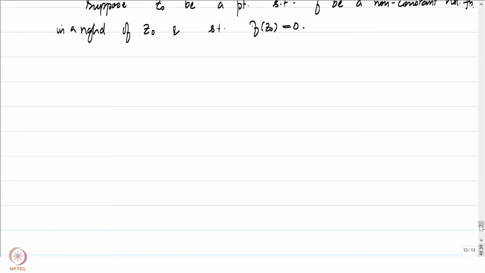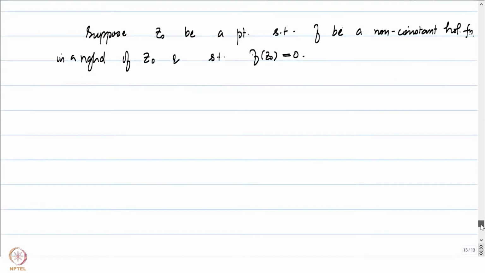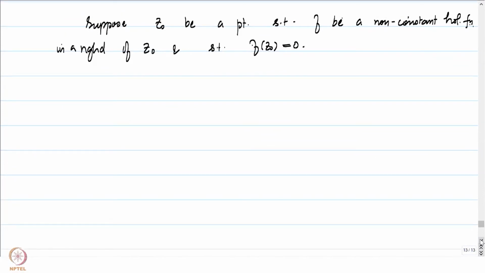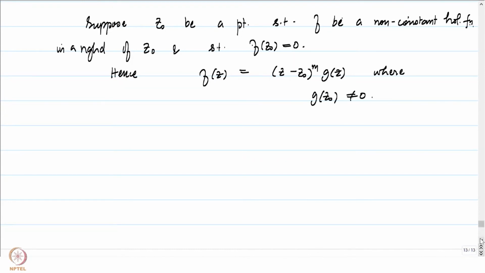So this is not necessarily restricted to when our function f is defined in a neighborhood of z0. Suppose f is defined in some domain omega which contains z0, we still can conclude all these things. And by the factorization theorem and principle of analytic continuation together, we will be able to conclude that f(z) can be written as (z minus z0) to the power m into g(z), where g is also a holomorphic function in a neighborhood of z0 and g(z0) is not equal to 0.